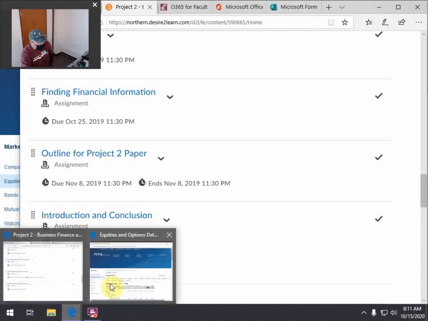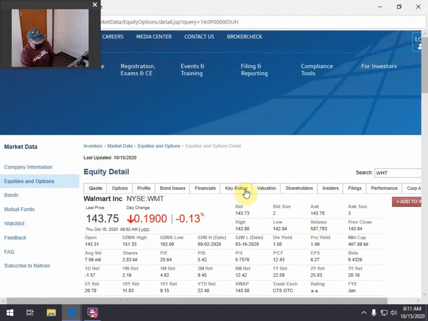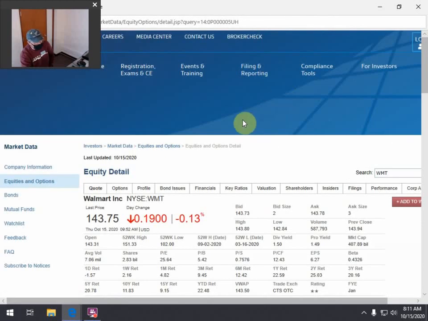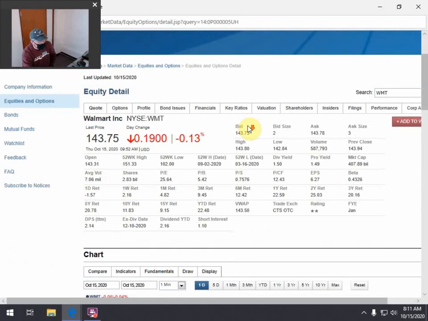I'm not sure if the FINRA site does, but some of the other sites, Yahoo, Google, a few of those, will give you news also when you look at the quote. The quote's not nearly as good or as broad as what they give you here in FINRA, but they'll give you news too, and news is important. News about your company and what's going on is really important.